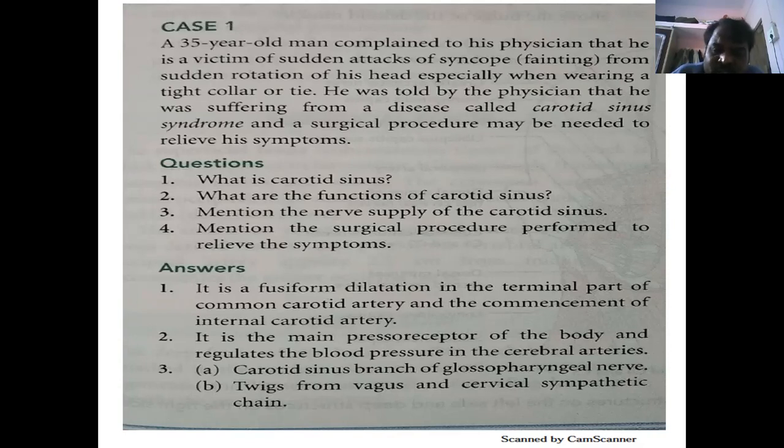Otherwise, they may expect short notes also. Sometimes direct short notes: facial artery described, lingual artery described, maxillary artery described. We are expecting the external carotid artery branches. So this is the importance of knowing the anterior triangle of the neck region. Thank you.